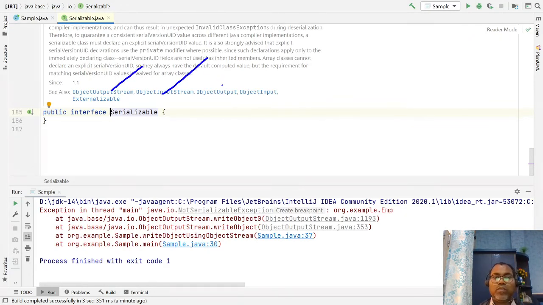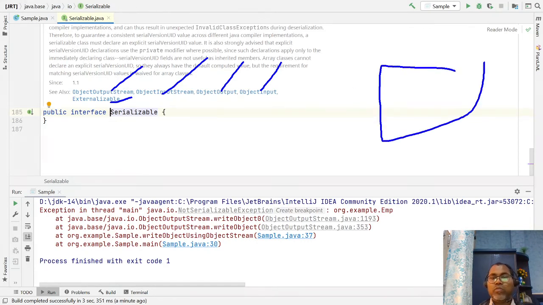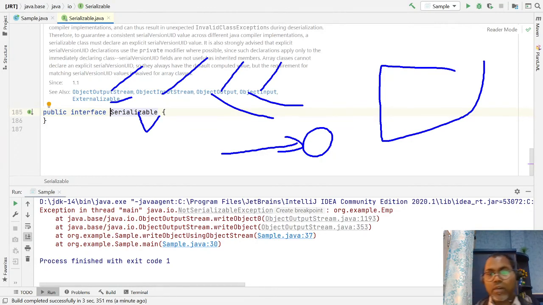Whenever the JVM uses read object and write object, it checks whether the object you are passing is of type Serializable or not. If it is not, it throws an exception: you cannot serialize.